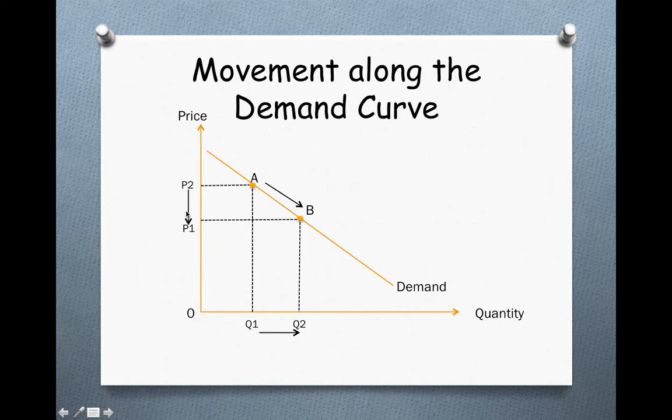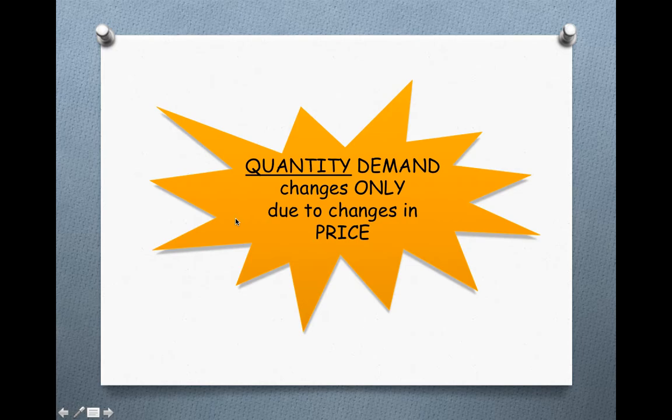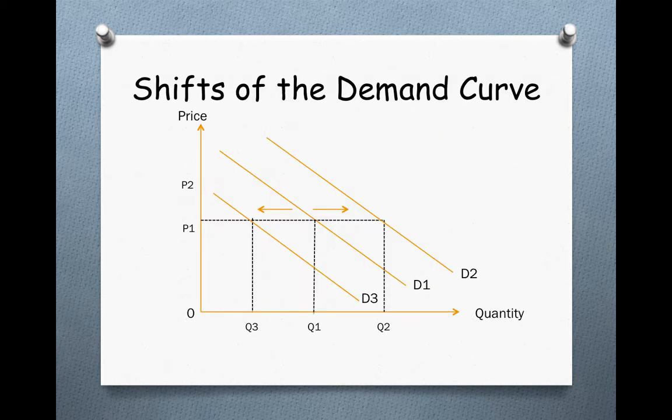So, when price decreases from P2 to P1, we will see a movement from A to B causing an increase in our quantity demanded from Q1 to Q2. So a movement along the demand curve is only caused by a change in the price of that good. So once again, quantity demanded only changes due to price.